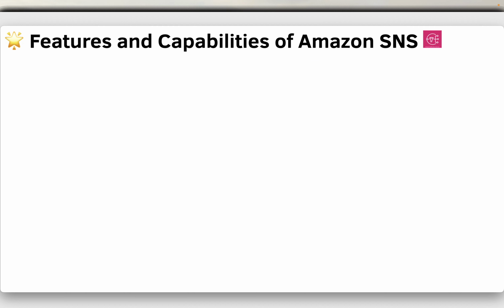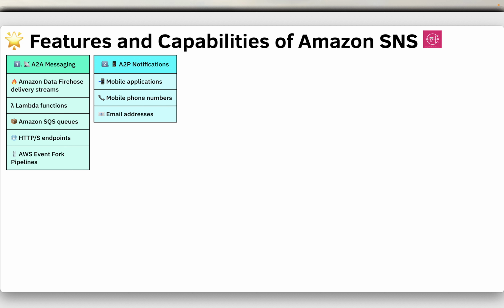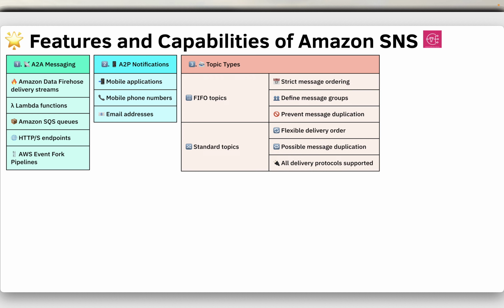So features and capabilities of SNS. Amazon SNS supports application to application messaging with subscribers such as Amazon Data Firehose delivery streams, Lambda functions, Amazon SQS queues, HTTPS endpoints, and AWS Event Fork pipelines. Amazon SNS enables application to person notifications to subscribers like mobile applications, mobile phone numbers, and email addresses, providing user notifications. FIFO topics ensure strict message ordering, define message groups, and prevent message duplication.